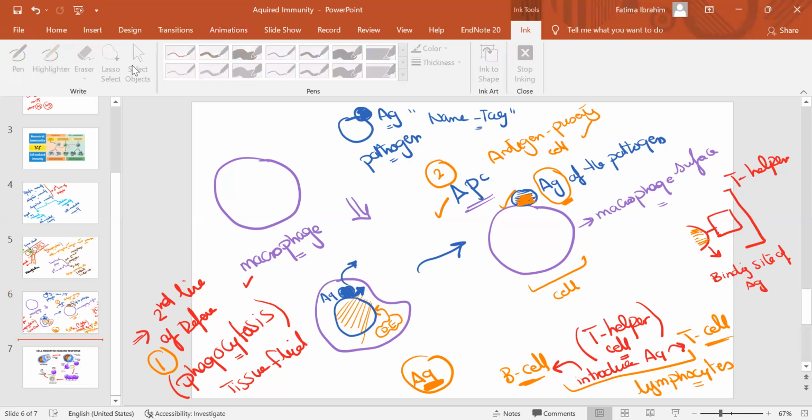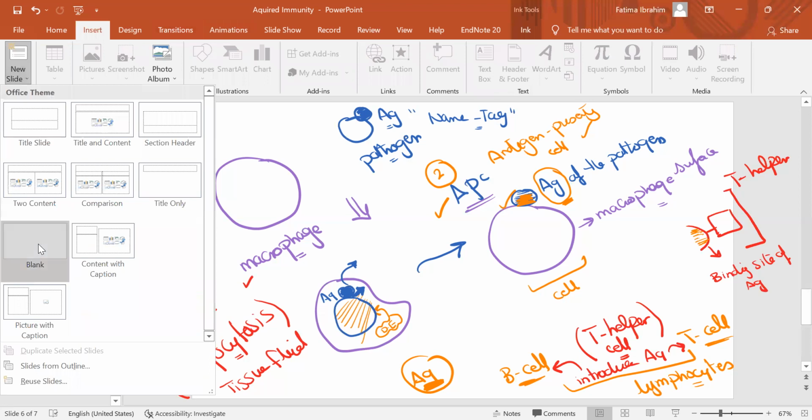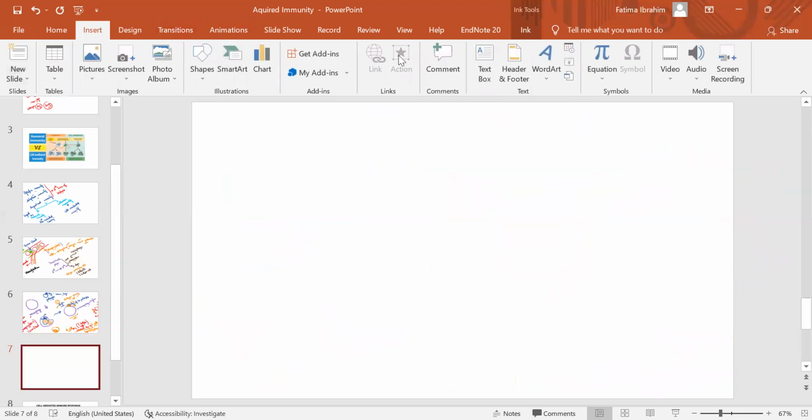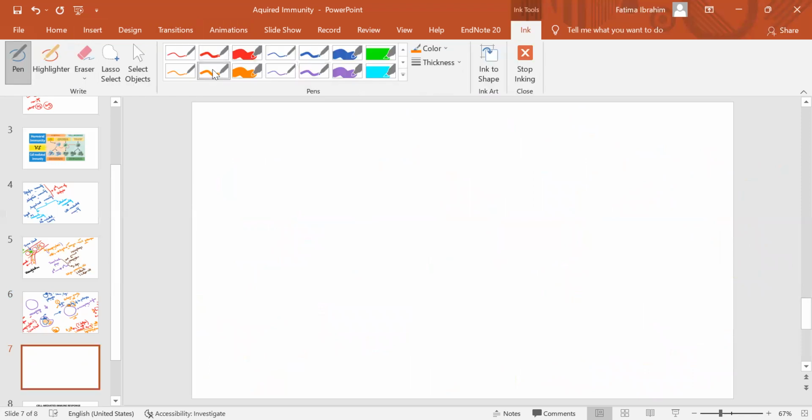Let's add another slide. Okay. So now we are talking about the third function of the macrophage. Now this is the T helper, I said that. With the binding site together, we consider them as an inactive T helper cell.